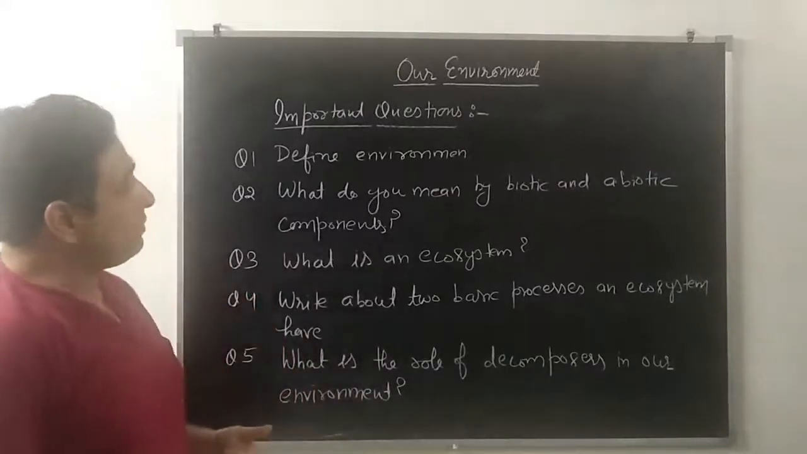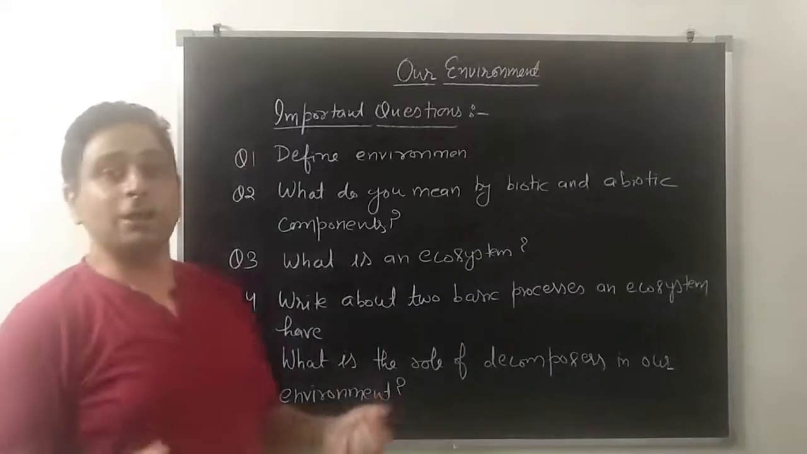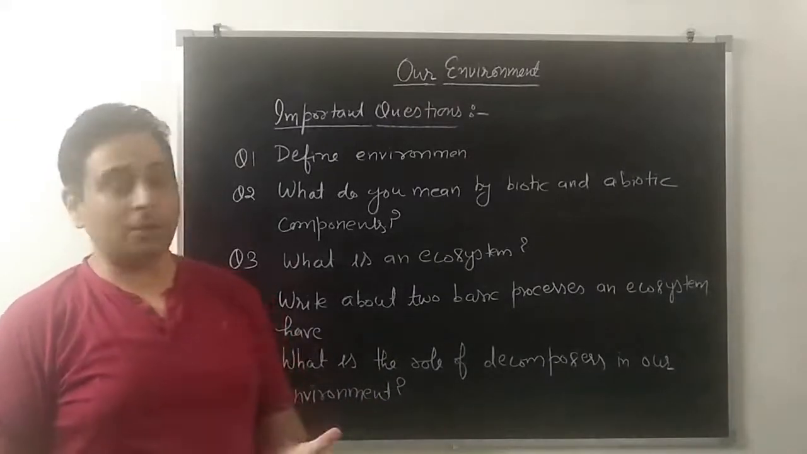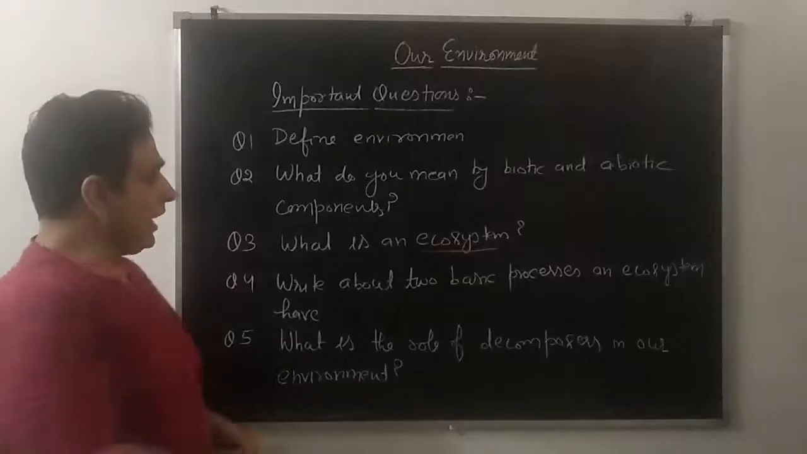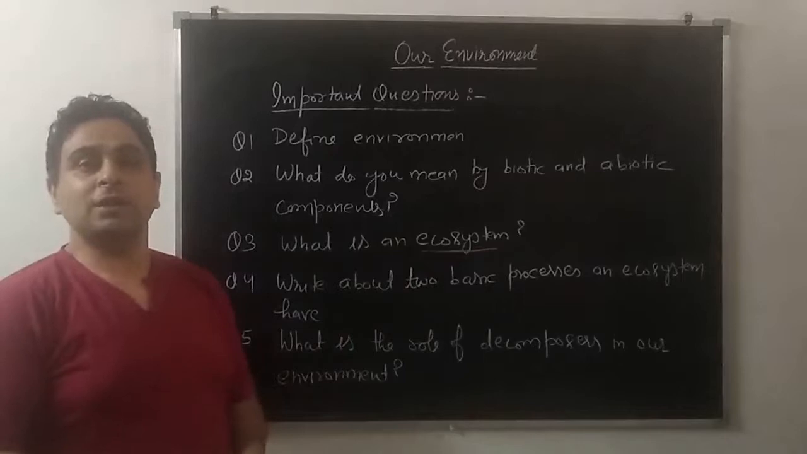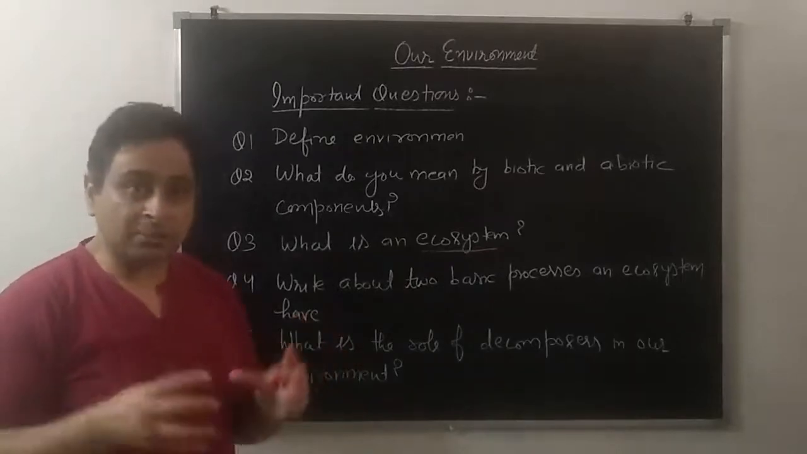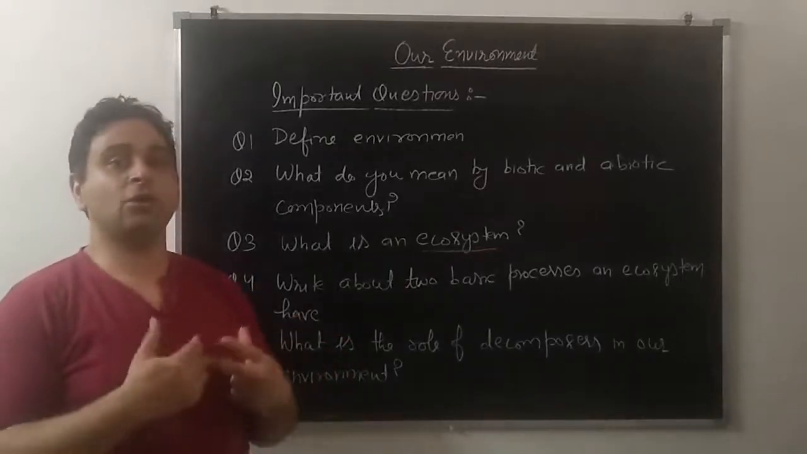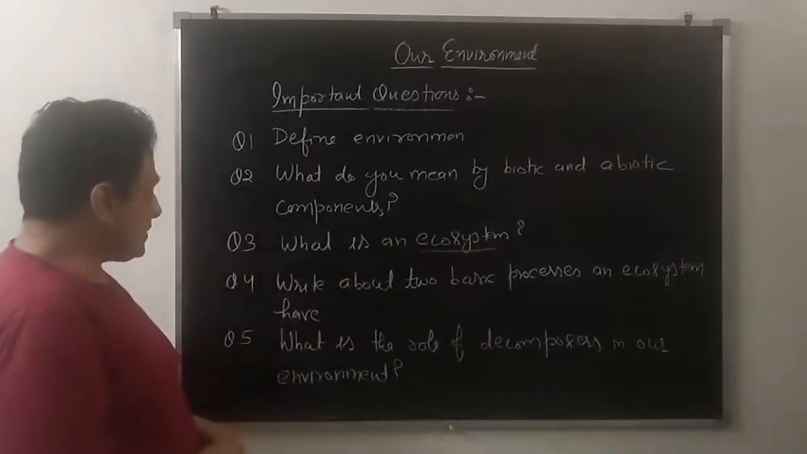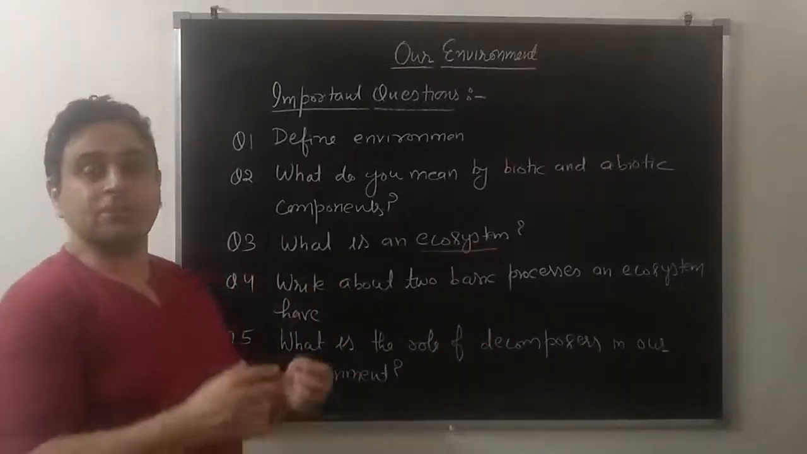Next, student, what do you mean by biotic and abiotic components? Biotic components are the living components and abiotic components are the non-living components. Next, student, what is an ecosystem? Ecosystem is a stable and self-supporting system in which living organisms interact with each other as well as with their non-living environment. Then, student, write about two basic processes an ecosystem has.